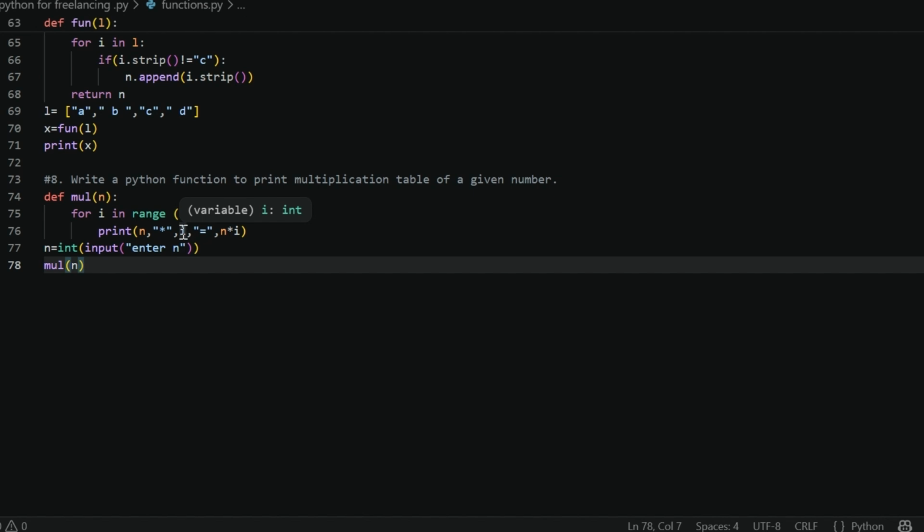So 2 multiplied by 1 is 2. The same here, I value increments, so 2 multiplied by 2 is 4. It will go up to 11, which means 10 because the last one is excluded. So the multiplication table will be printed.